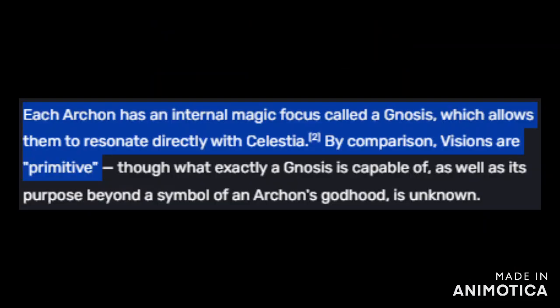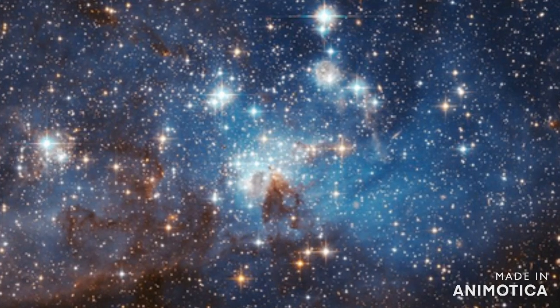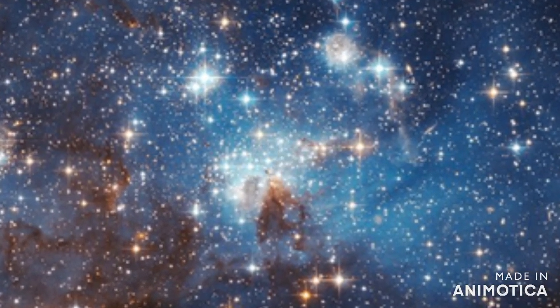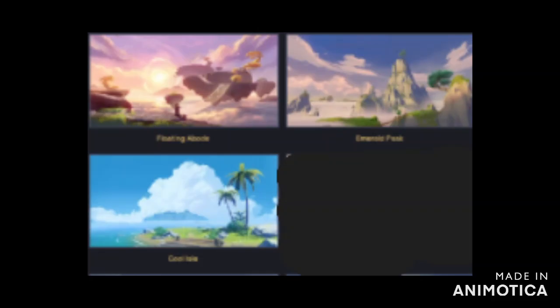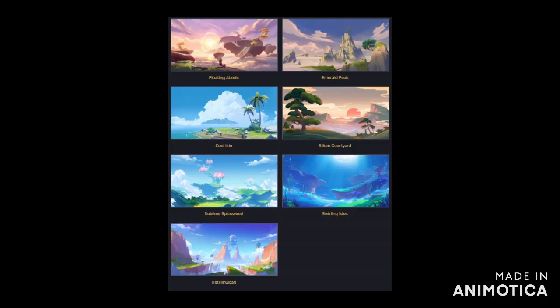That's important because the Gnosis is a piece of the third descender and is powered by the first. That means Adeptus and yokai should be capable of replicating what the first descender did, both creating the human realm and the universe afterwards. I say all of this because Madame Ping created 3 realms, gave the traveler the keys, and we see how the traveler is able to create more realms.